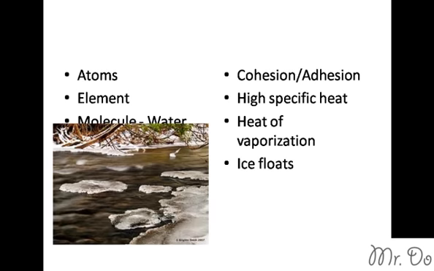Another important property of water is that ice floats. So when water turns into a solid, the ice floats. This is important because if ice were to sink, then it would crush or freeze all the fish, and the fish would die, which leads to extinction of humans as well. Also, when ice floats, it creates a blanket layer at the top of the pond or the lake, and it insulates the bottom layer, so the animals or the fish stay warm year-round during the winter time.